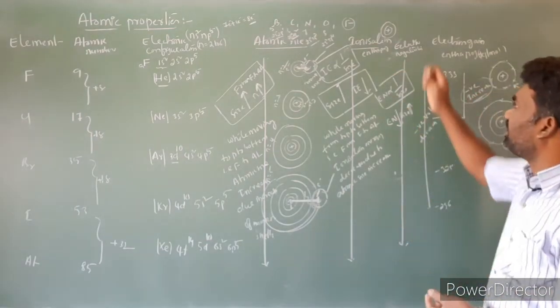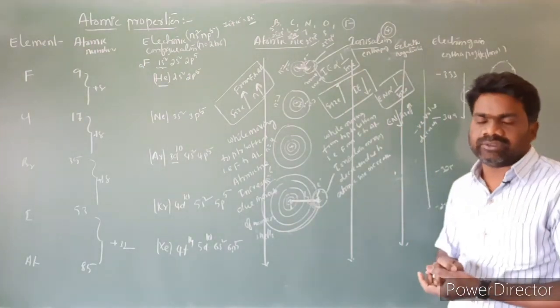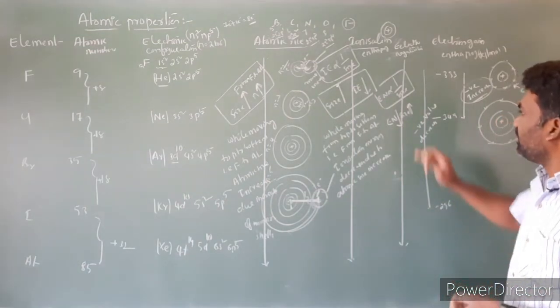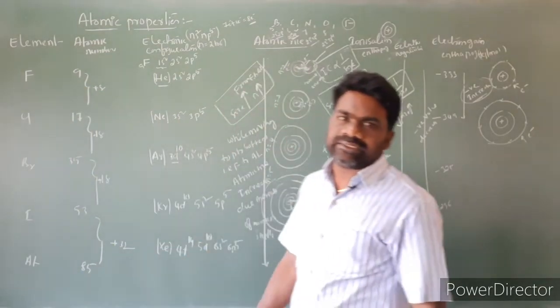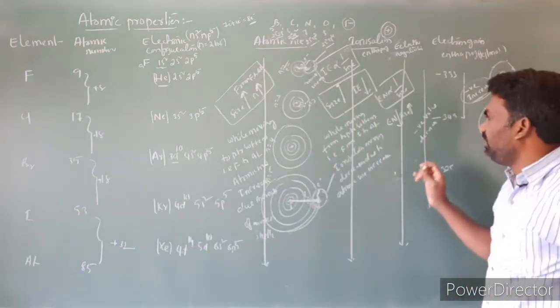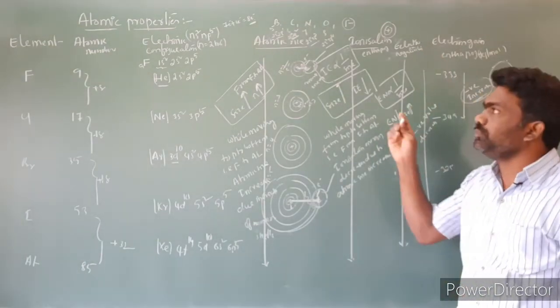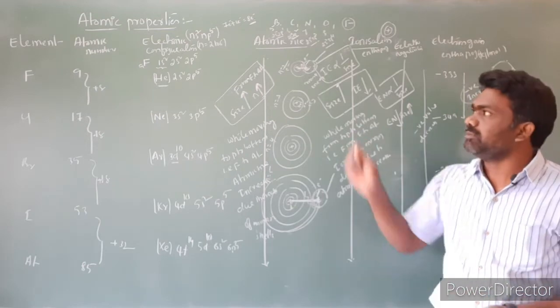What is the statement we have? While moving from top to bottom, the electronegativity values decrease because of the increasing atomic size. And one more important point: fluorine is the most electronegative element. So this is the information relating to the electronegativity of group 17 elements. These are the atomic properties.